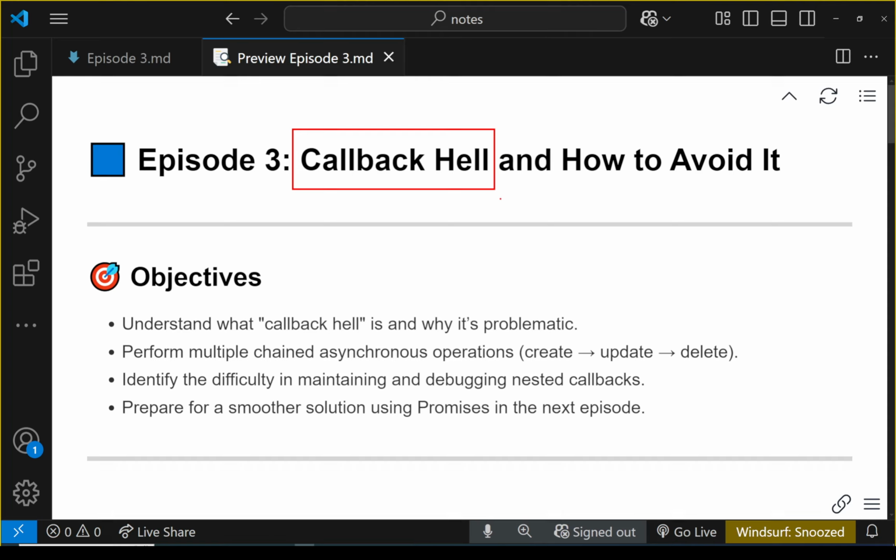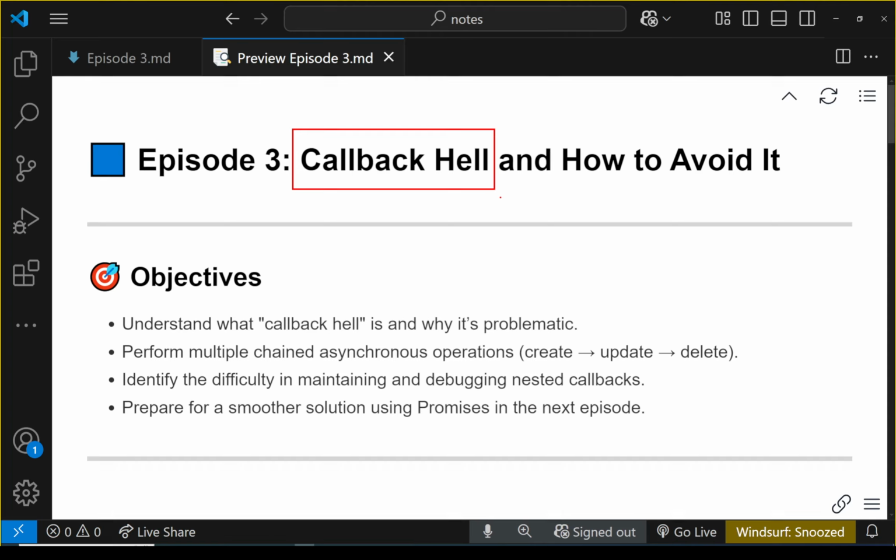So in episode 2 and episode 1, we talked about callbacks. So passing one function as a parameter to another one, right? So this is the simplest way of achieving asynchronous programming, but I told you this causes many problems, and in this episode I'm going to show you this problem, callback hell, or sometimes it is called the pyramid of doom.